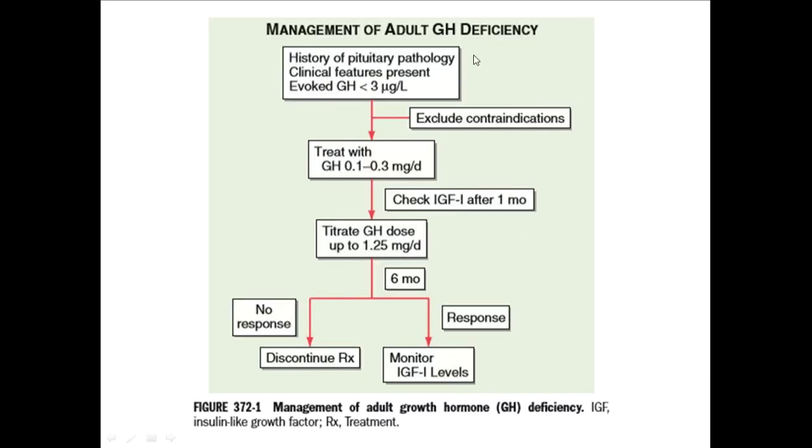This is an algorithm showing how to manage growth hormone deficiency. First, you look for clinical features, any pituitary pathologies, and you do provocative tests. If the evoked growth hormone levels are less than 3 micrograms per liter, growth hormone deficiency is confirmed. Then we need to exclude contraindications like malignancy and benign intracranial hypertension. If contraindications are not there, give growth hormone 0.1 to 0.3 milligram per day. After 4 to 6 weeks, check insulin-like growth factor levels and titrate the growth hormone dose accordingly, increasing or decreasing based on the IGF-1 level.